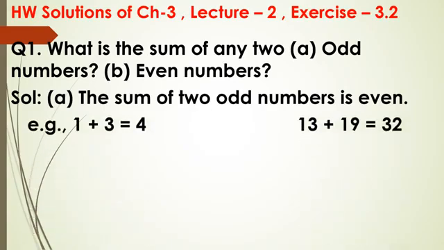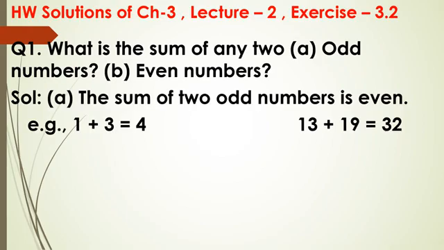Okay. 13 is an odd number, 19 is also an odd number. So 13 plus 19 is 32. You should give 1 or 2 examples to justify your answer. Don't just write down the answer that the sum of two odd numbers is even. You have to give examples also.